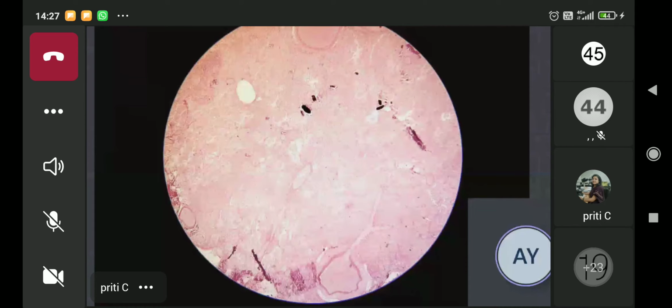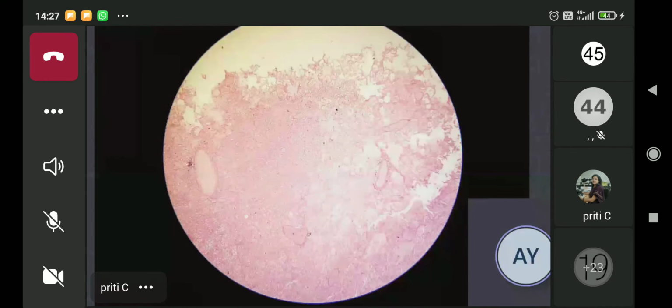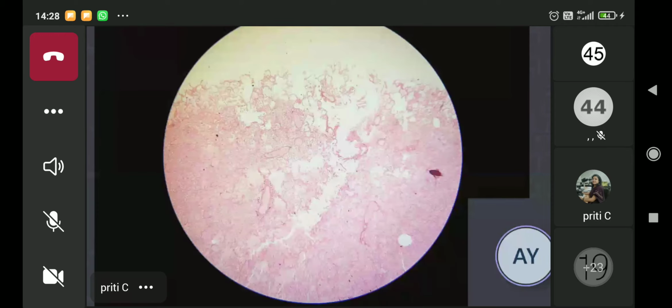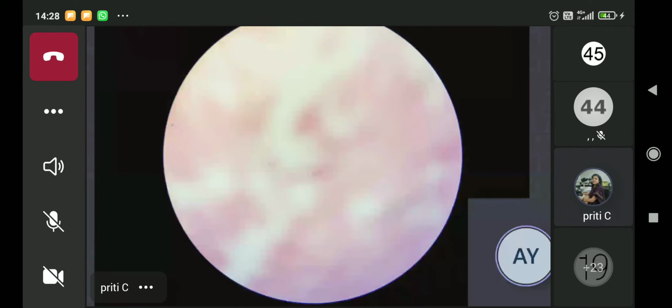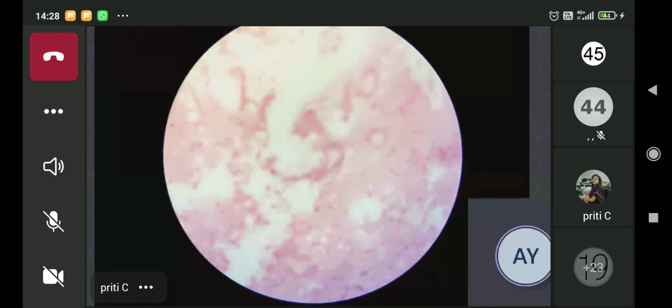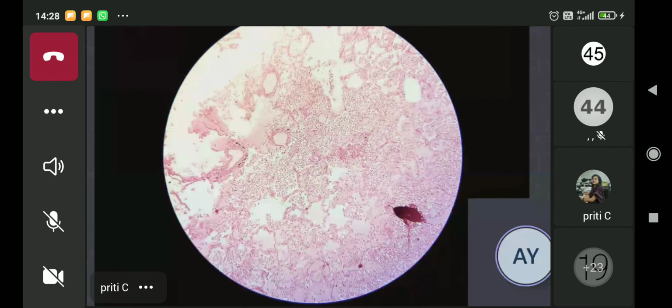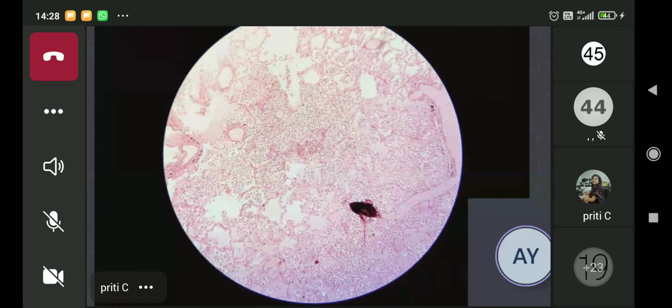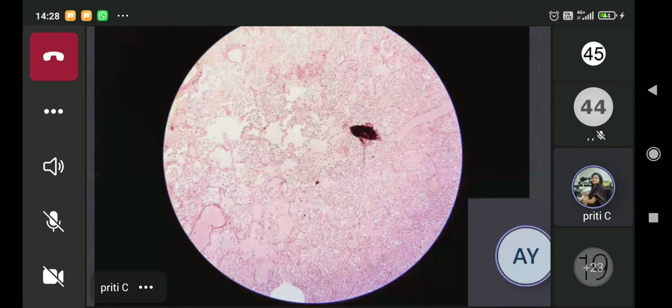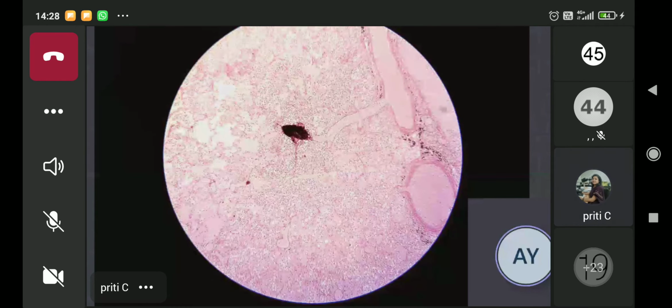So it can be classified area-wise also. And the location in lobar pneumonia will be the alveoli, and in bronchopneumonia it's the bronchi. Consolidation is extensive in lobar pneumonia, whereas in bronchopneumonia it is patchy. Okay.